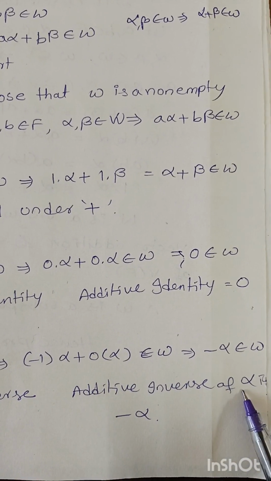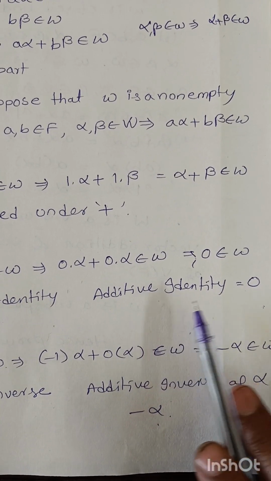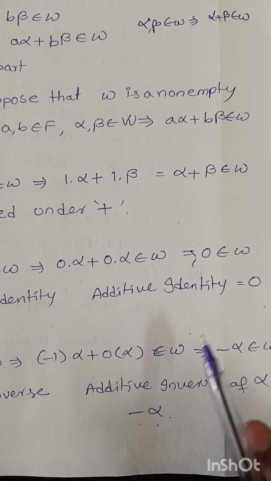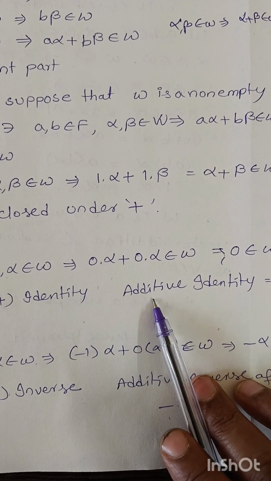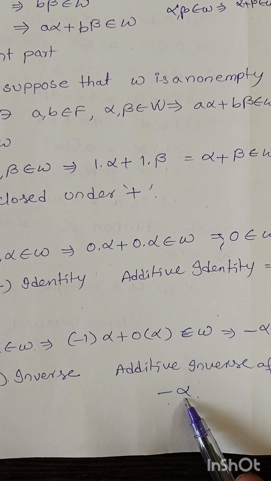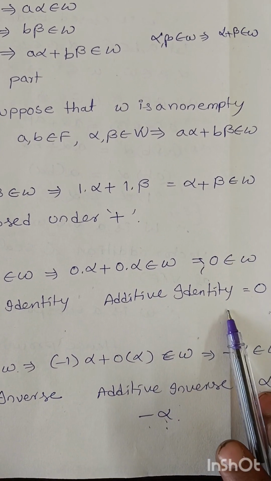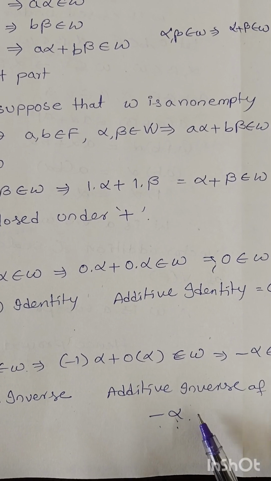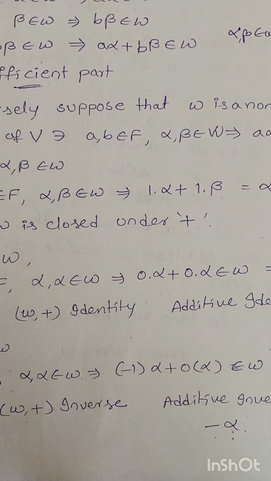So the additive inverse of alpha is minus alpha. The additive identity and additive inverse are the same in the vector space V as in the subspace W. So the additive identity element and additive inverse elements are the same in the vector space and the subspace.